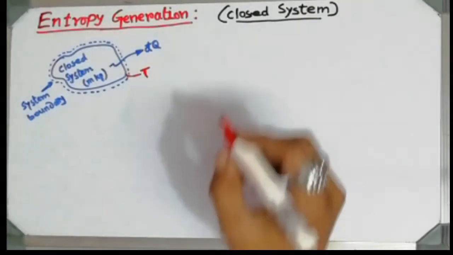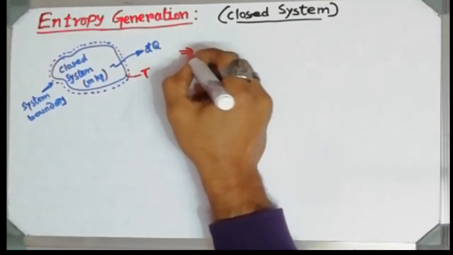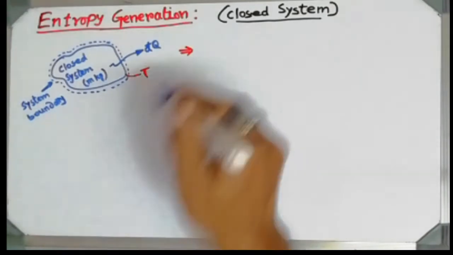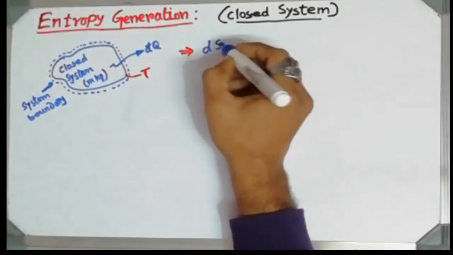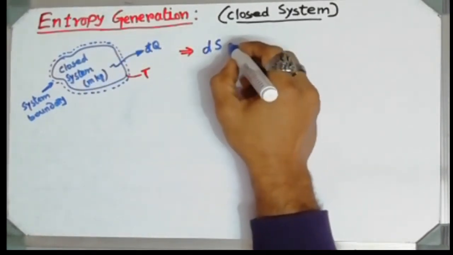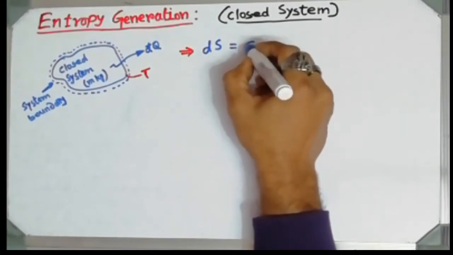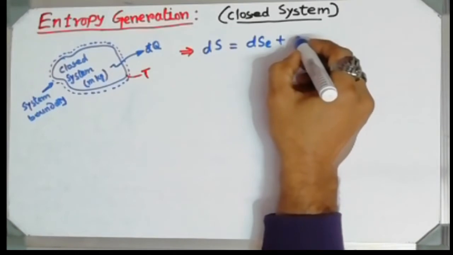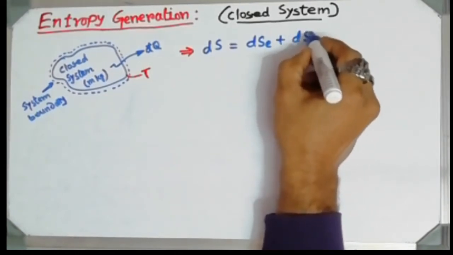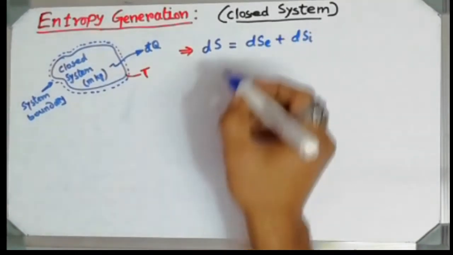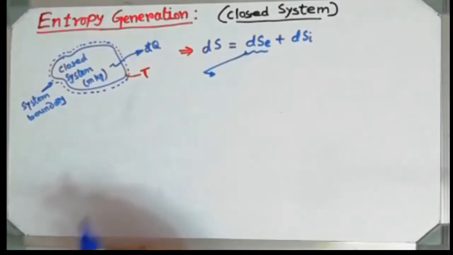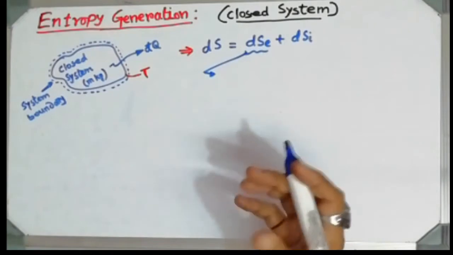Now for this particular closed system, we can write that the change of entropy, that is dS, is equal to dSe plus dSi. Now what is dSe and dSi? dSe is nothing but the change of entropy due to the external heat transfer.